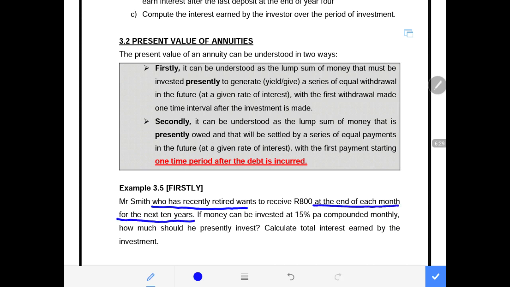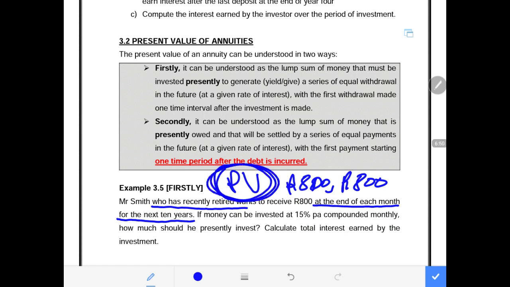So the question is, how much must he invest presently, present value, so that he can generate 800 every month for the next 10 years? Meaning the withdrawals of 800 for the next 10 years must be equal to the present value, the amount that must be invested presently must be able to generate him 800 every month for the next period of 10 years.